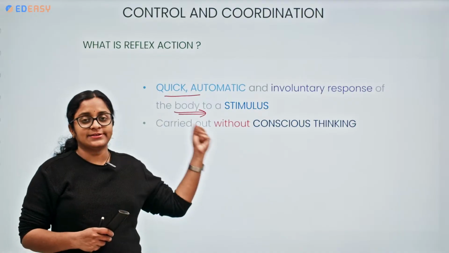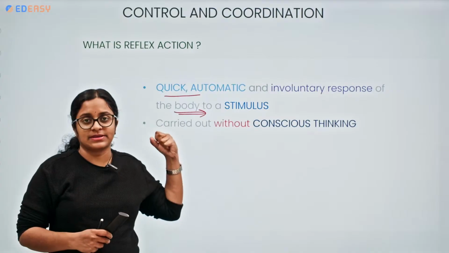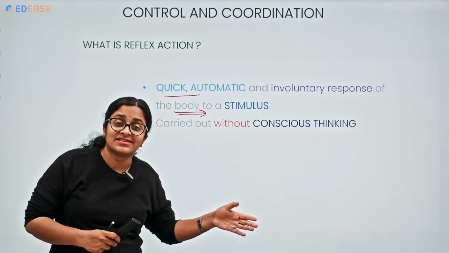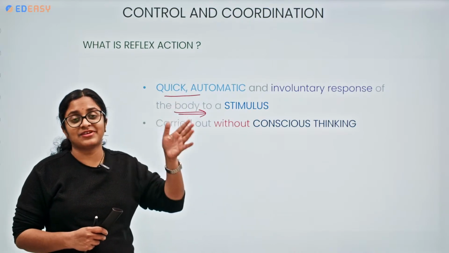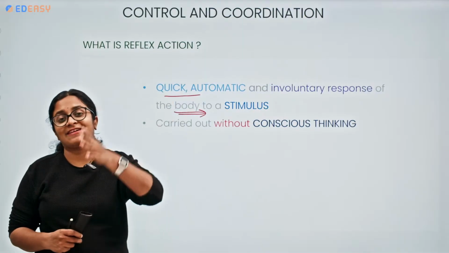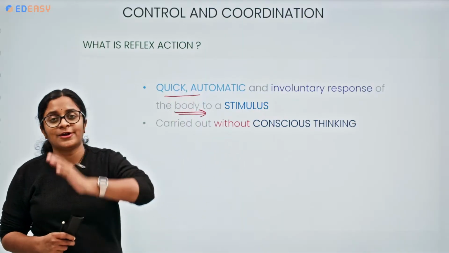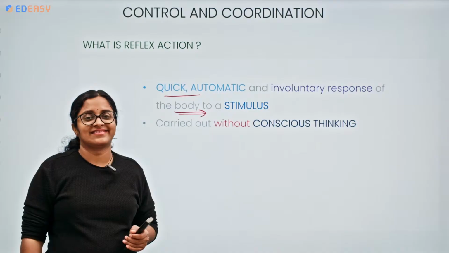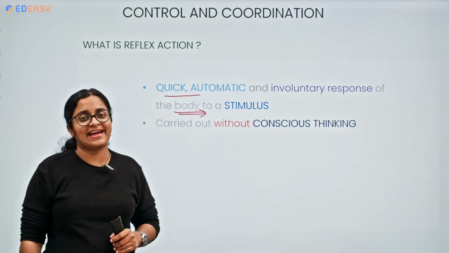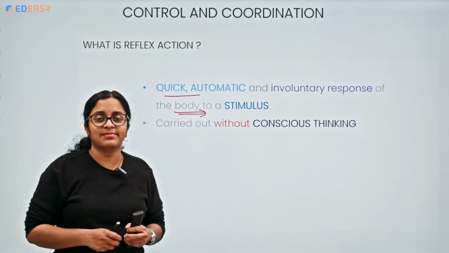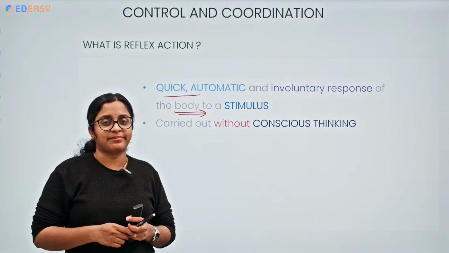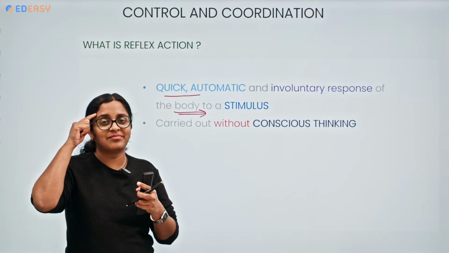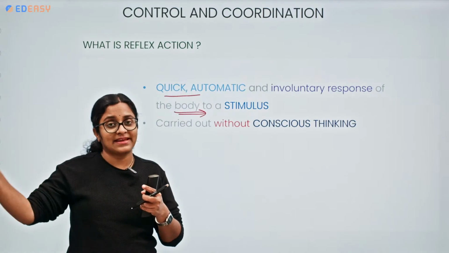The spinal cord gives a quick automatic response. Imagine the impulse from the sensory nerve should reach the brain, from the brain to the motor nerve, from the motor nerve to the effector, and instructions should be sent. Carrying out all these steps requires a lot of time. If the brain is involved, imagine what might happen. Let me give a simple example. A person is about to touch a hot pan. The stimulus would have to be sent to the brain, from the brain to the motor nerve, and from there to the effector, the whole pathway.